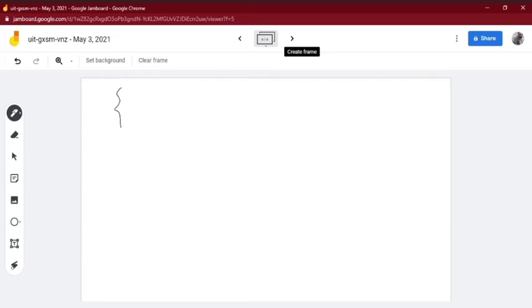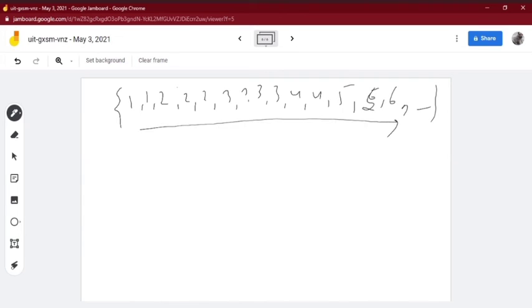We have got the sequence, suppose 1 1 2 2 2 3 3 3 3 4 4 5 6 5 5 6. This is a monotonic increasing sequence, but not strictly monotonic increasing. Is that clear? This is just simply monotonic increasing, not strictly.